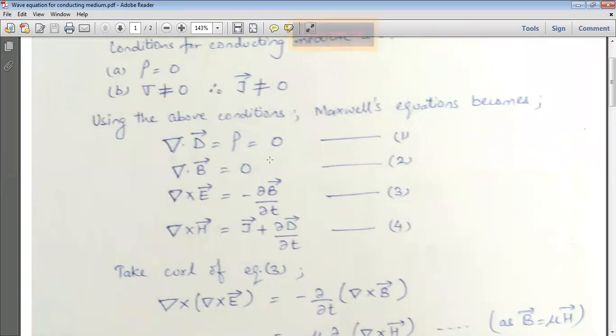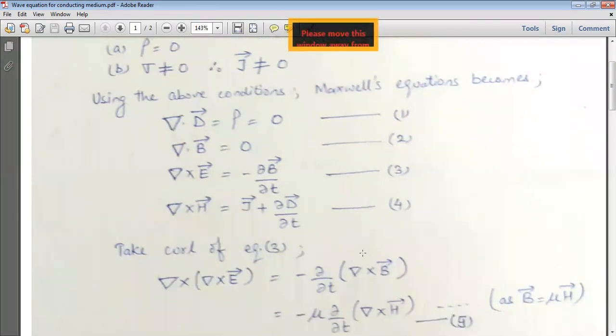So these are the 4 Maxwell's equations as per these two conditions. Okay. Now, taking the same steps that we followed in our first derivation, that is the wave equation for the non-conducting medium, taking the curl of equation number 3. So taking curl of this equation, del cross E vector is equal to minus curly by curly T of del cross D vector.